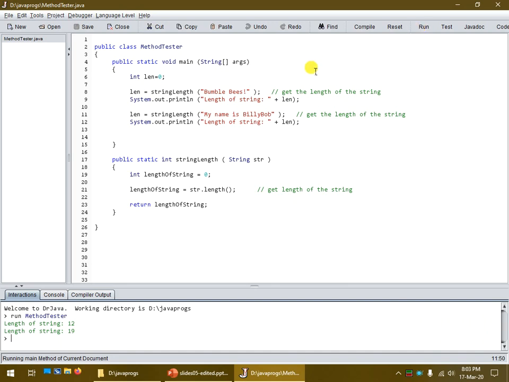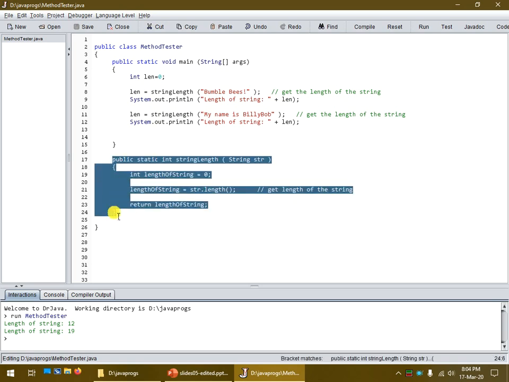Beautiful thing about this is that there's the method right there. It's called for bumblebees. We display the length, and then we call the same method again for my name is Billy Bob. But we're calling the same method. Same when you do System.out.print or println, use Math.min or Math.max or any method. The method itself doesn't know which data you're going to use until you actually call it.